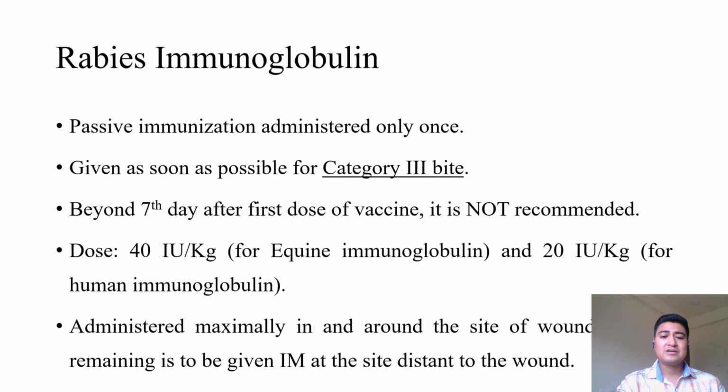And what is the dose? The dose is 40 international units per kg for equine immunoglobulin and 20 international units per kg for human immunoglobulin. The maximum dose for equine is 3000 international units and for human is 1500 international units.